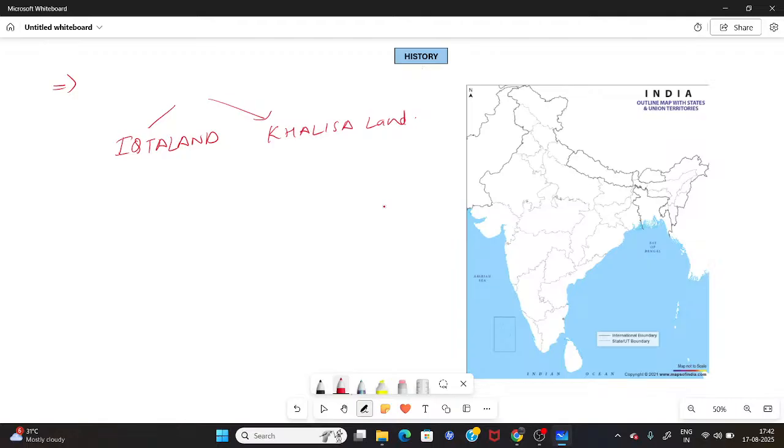Now, when this was subdivided and allotted to leading military generals, what was the position given to them? They were now called iktadars.